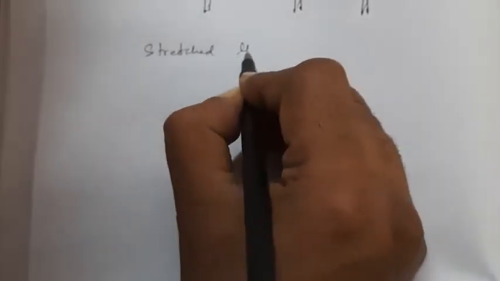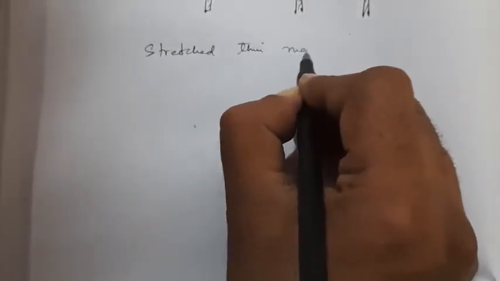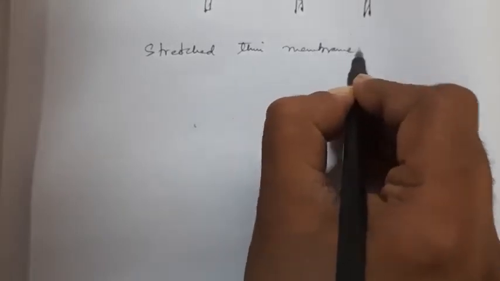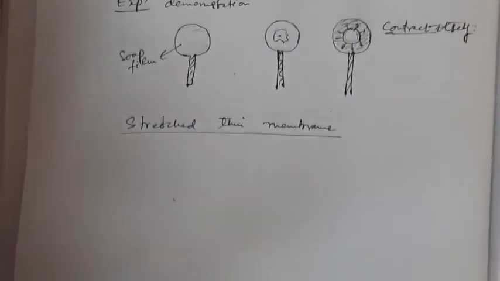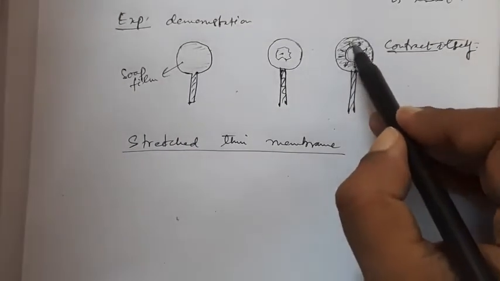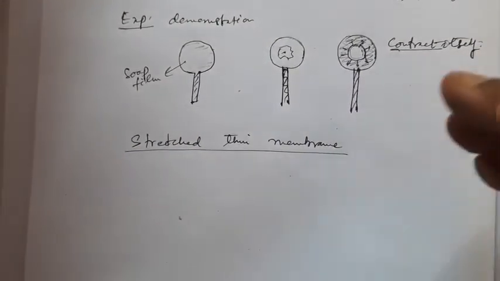Now another phrase you will always hear is stretched thin membrane. Now what is a stretched thin membrane? You can take this to be a stretched thin membrane.